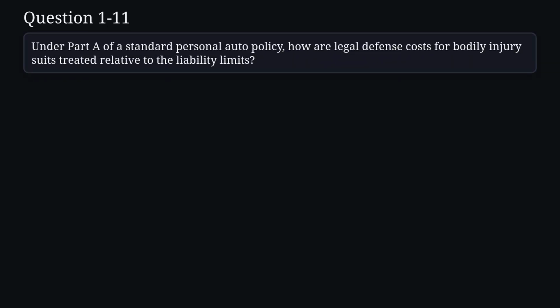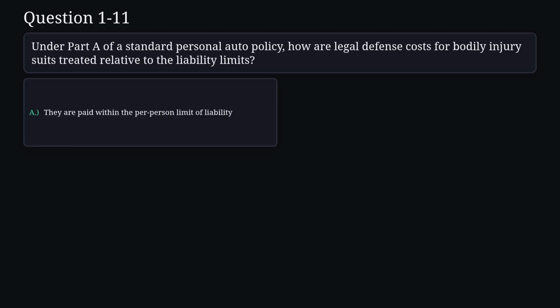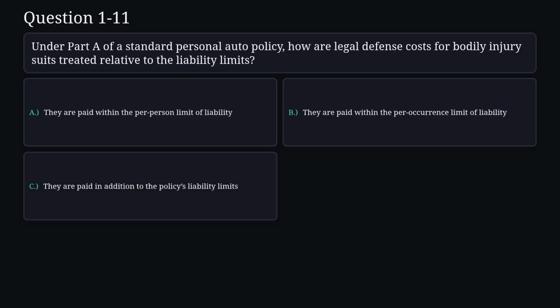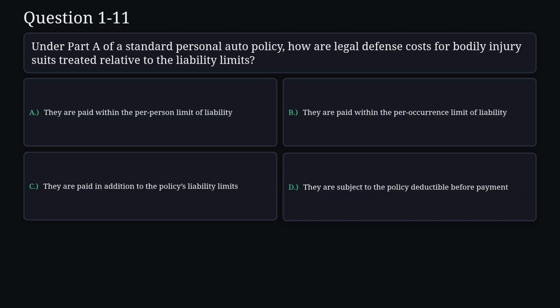Question 11. Under Part A of a standard personal auto policy, how are legal defense costs for bodily injury suits treated relative to the liability limits? A. They are paid within the per-person limit of liability. B. They are paid within the per-occurrence limit of liability. C. They are paid in addition to the policy's liability limits. D. They are subject to the policy deductible before payment.